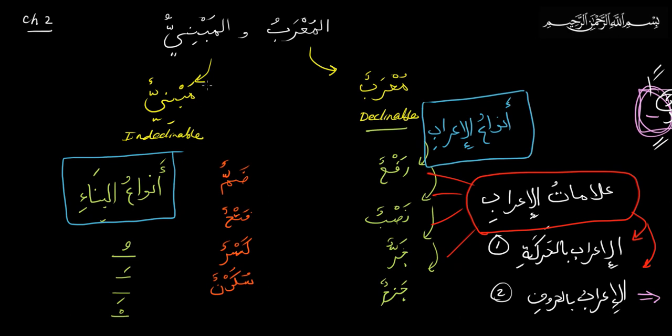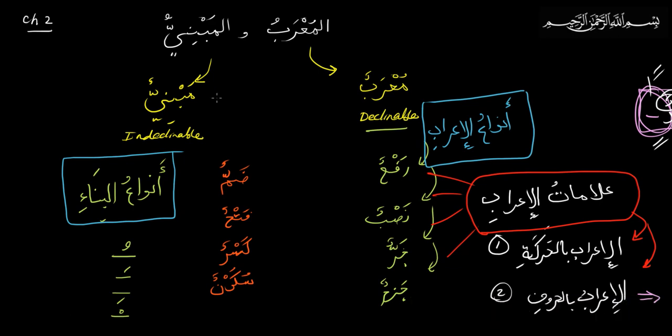Or they are mabni, indeclinable, in a state of dammun, fathun, kasrun, or sukunun. So anwa al-bina are these four: dammun, fathun, kasrun, sukun, and anwa al-i'rab are rafun, nasbun, jarrun, and jazmun. Notice sukun is here and jazm is over here.